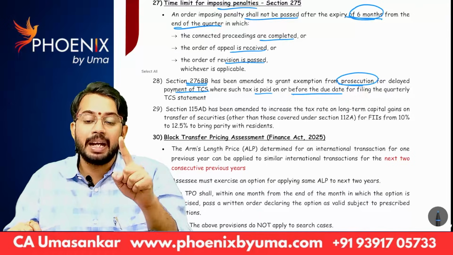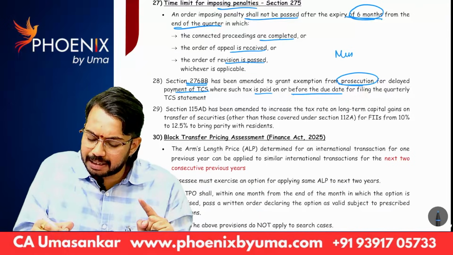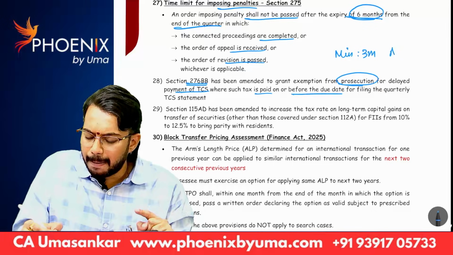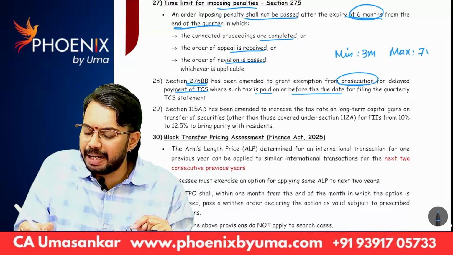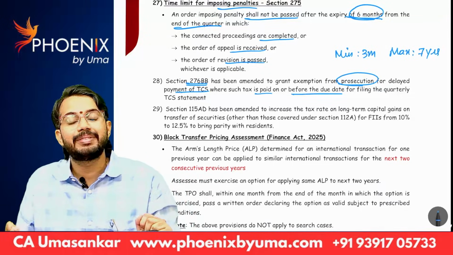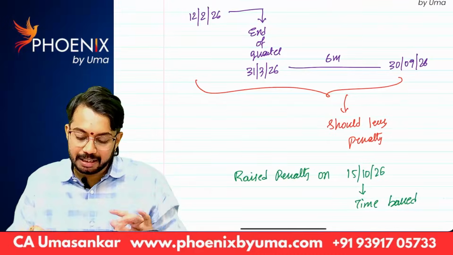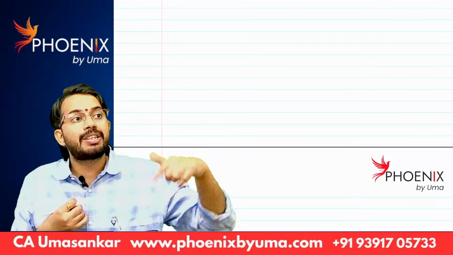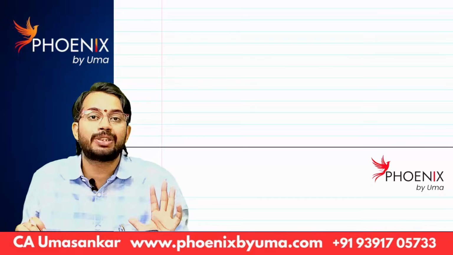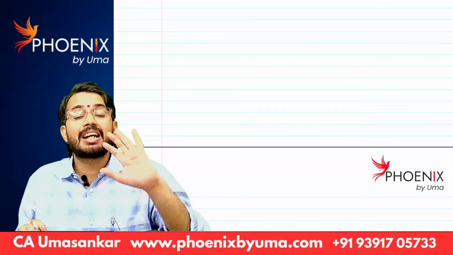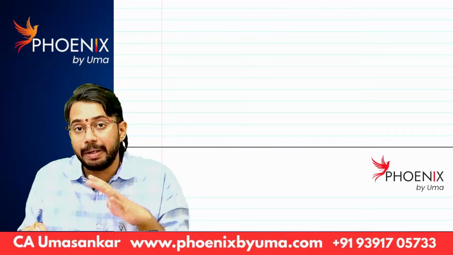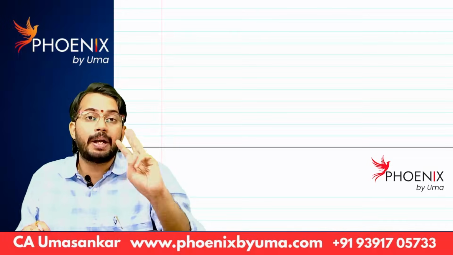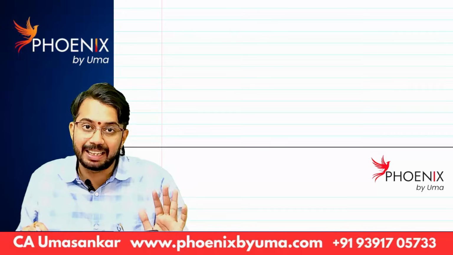If you fail to pay TCS, minimum 3 months, maximum 7 years imprisonment is there. Okay? So, in February I collected TCS. On or before 7th March, I should deposit TCS to the government. Otherwise, income tax department can prosecute me, can imprison me for minimum period of 3 months and maximum 7 years.